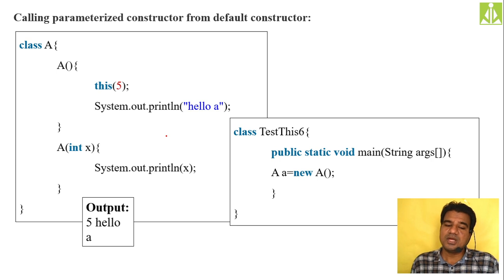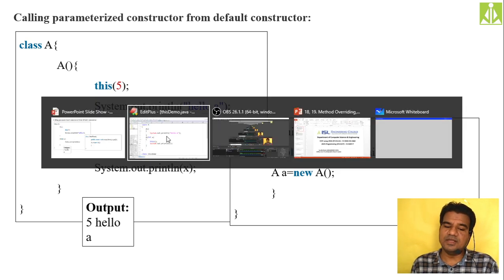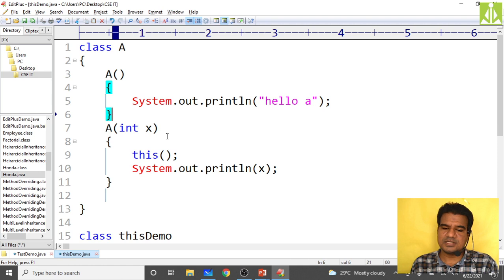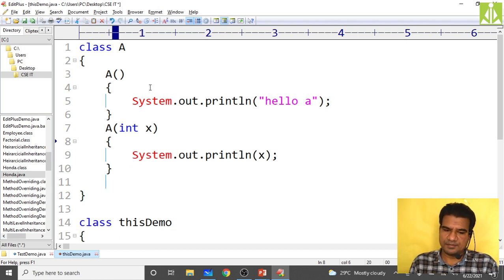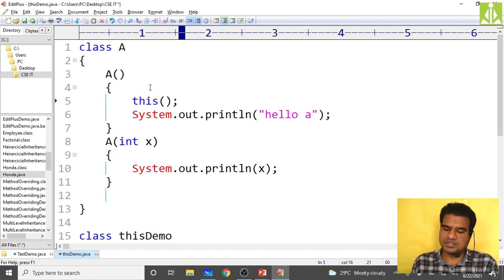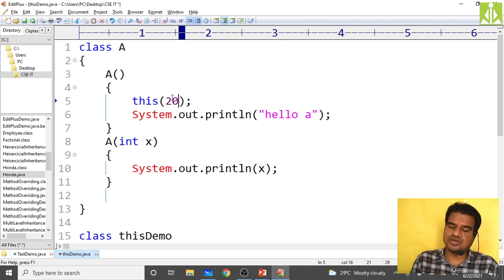So again, calling parameterized constructor from default constructor. This also you can do. How we can do it means just remove this from here, put this thing over here. Now we are invoking the parameterized constructor. So put 20 like this. Okay, we are invoking the parameterized constructor. So here you need to pass one parameter because your parameterized constructor will take one value. So you need to pass the value 20 over here.